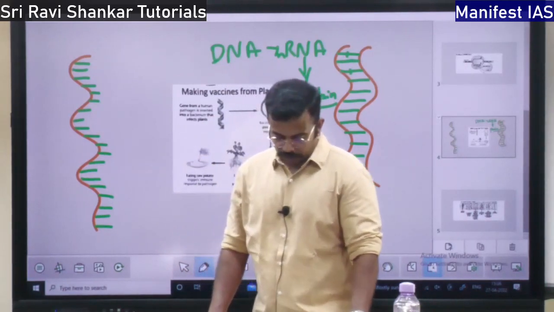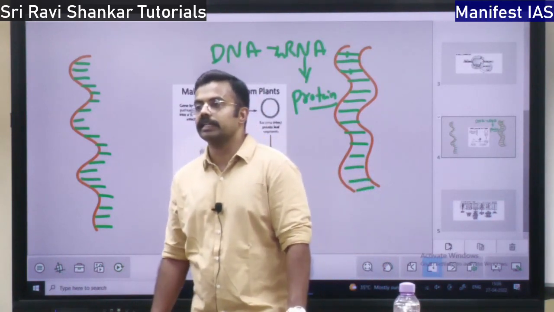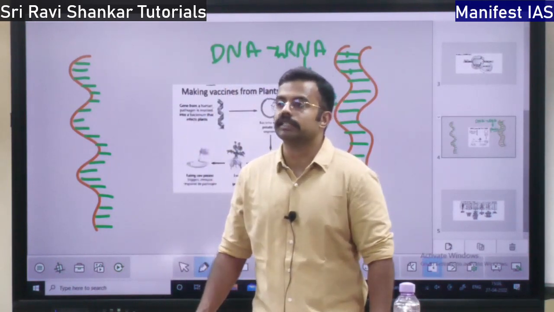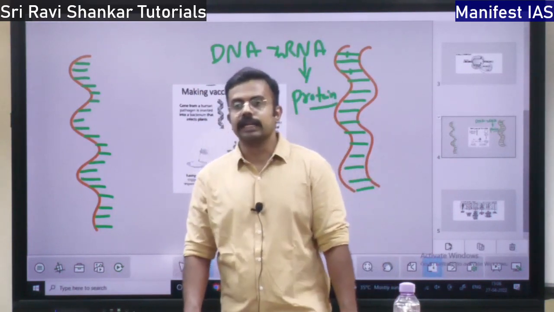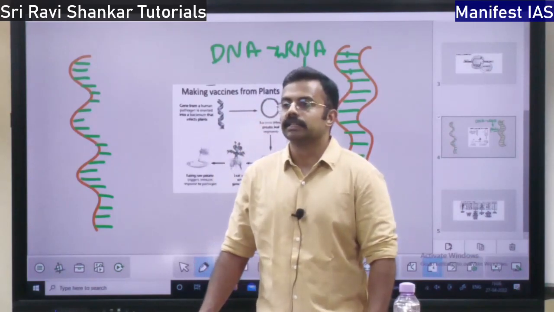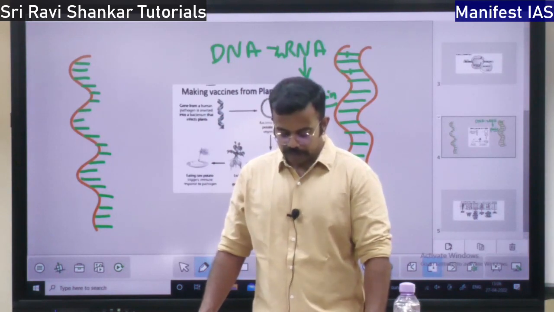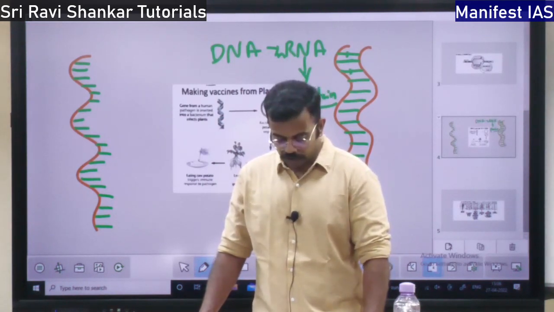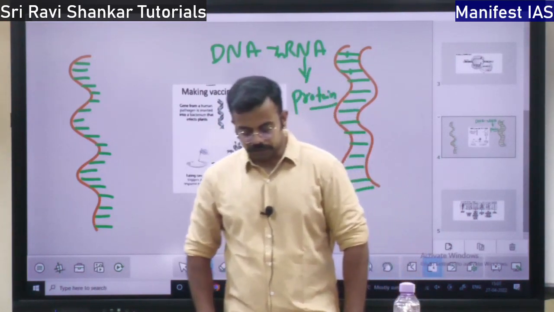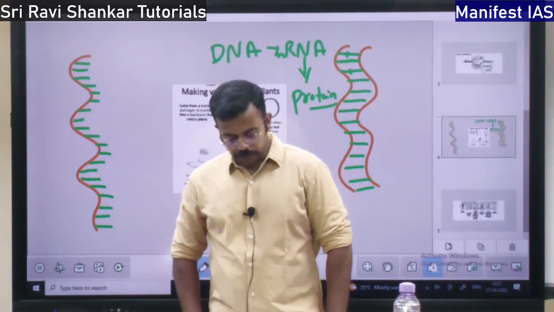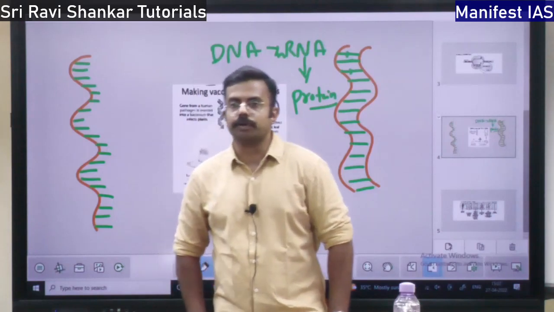So when it comes to biotechnology, which is the regulating agency in India? It is the Department of Biotechnology, DBT. When was it started? In the year 1986. It is part of the Ministry of Science and Technology. Then apart from that, there is one more organization called BIRAC, Biotechnology Industry Research Assistance Council, a very important body.